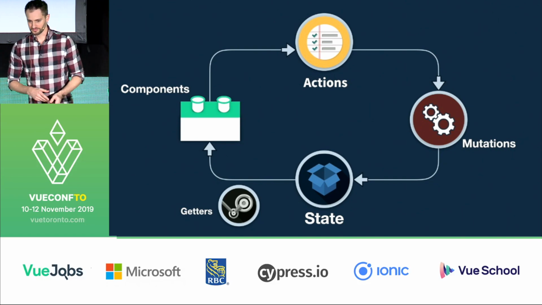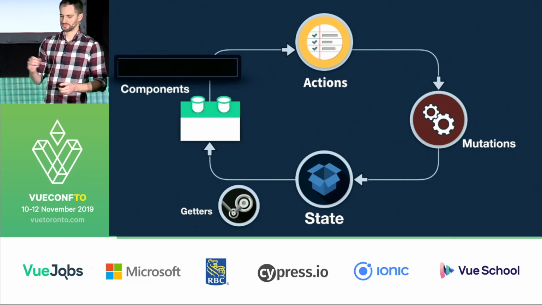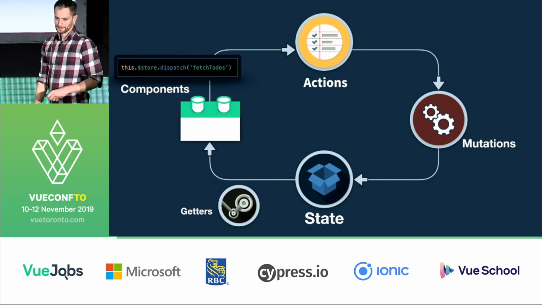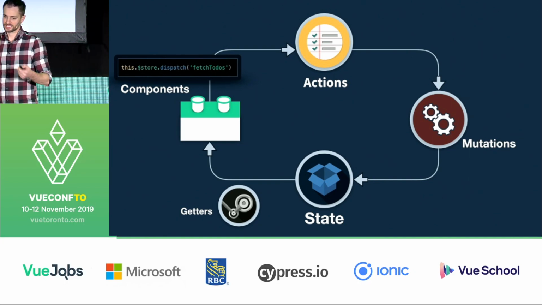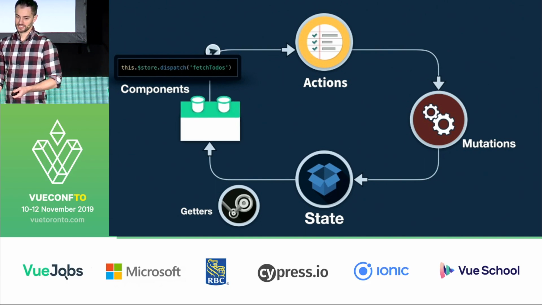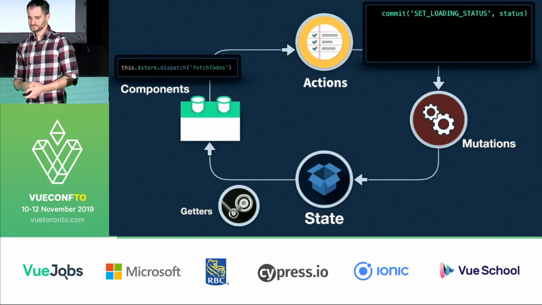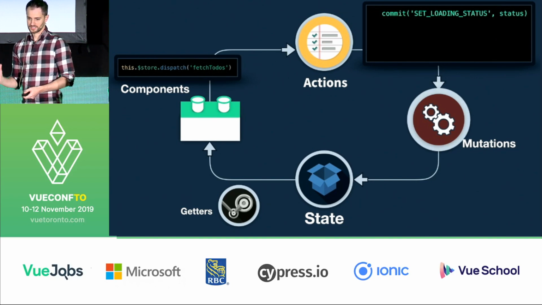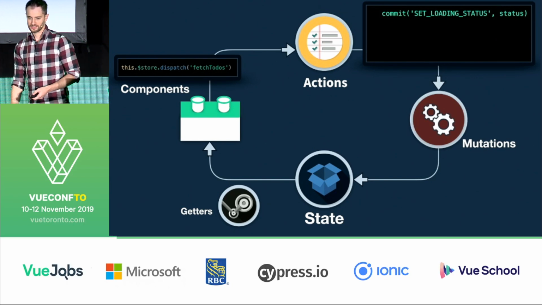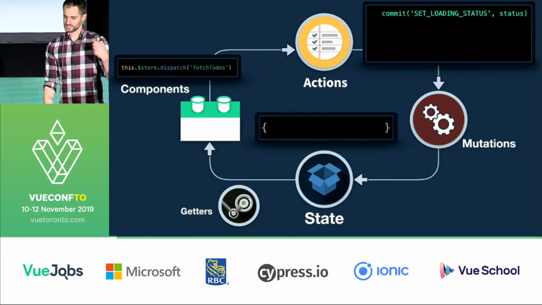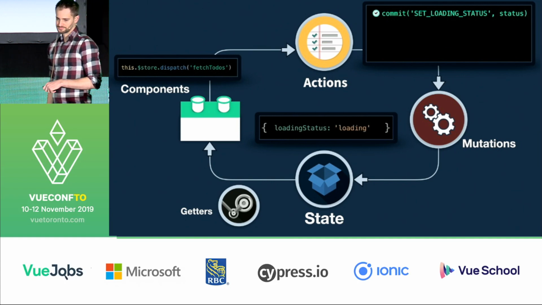We're going to dispatch the fetch to-dos action, which contains those mutations. And that action is going to run all the logic we just looked at. So it's going to first commit the set loading status, which updates our state to loading, which might display a loading indicator in the component.